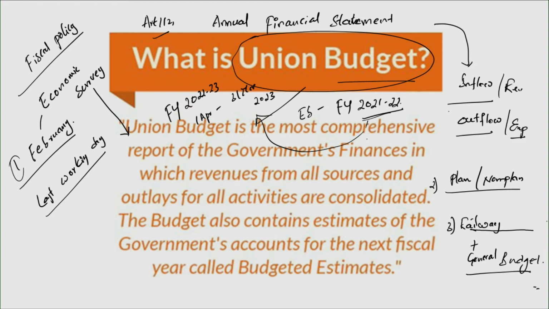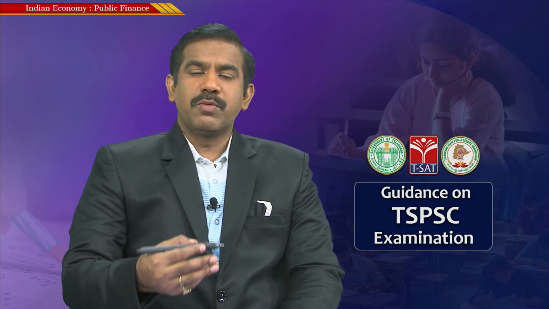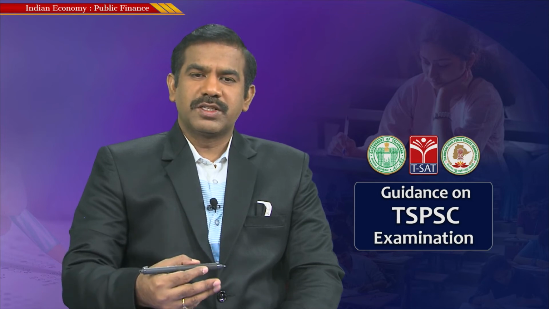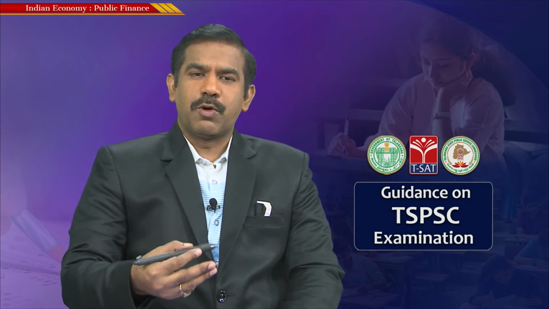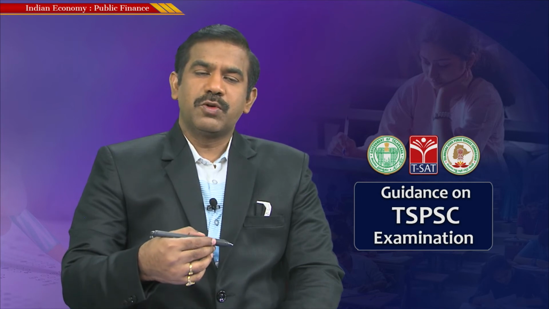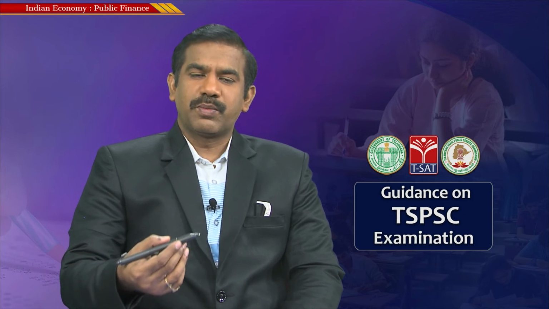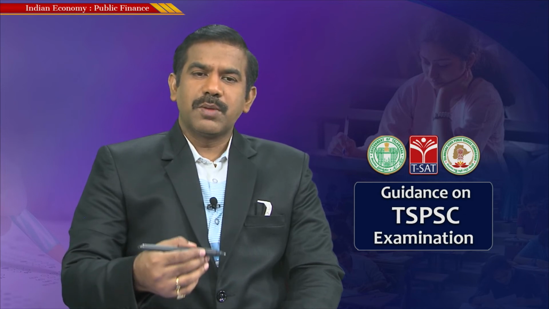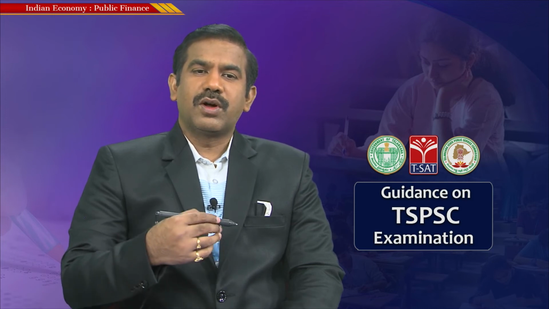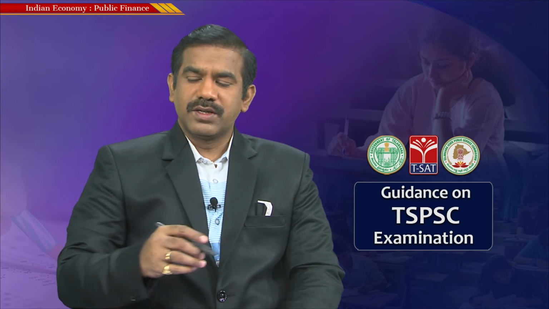So now let's look at this statement. What exactly is the budget? The Union budget is simply the comprehensive report of government finances, in which revenues from all sources and outlays for all activities are shown. How am I going to mobilize money? How much is going to be my tax income? How much is through my disinvestment proceeds? How much money am I raising through borrowings? And then how am I going to disburse these funds? How much money goes for revenue expenditure, how much goes for capital expenditure, isn't it? That financial statement submitted for a span of 1 year to the parliament is what we simply call the Union budget or the annual financial statement.